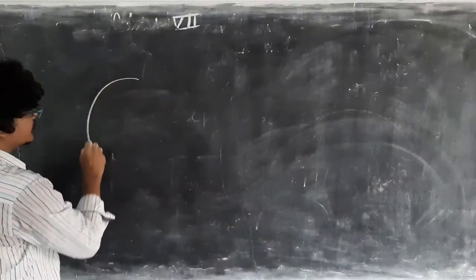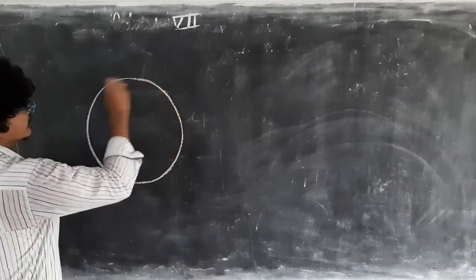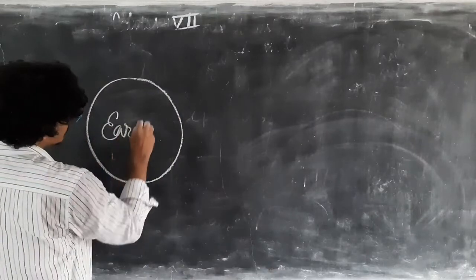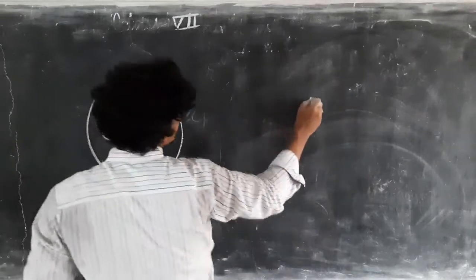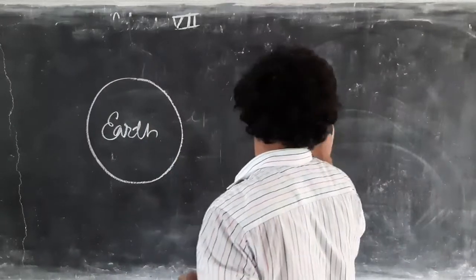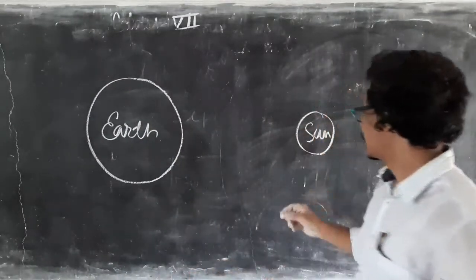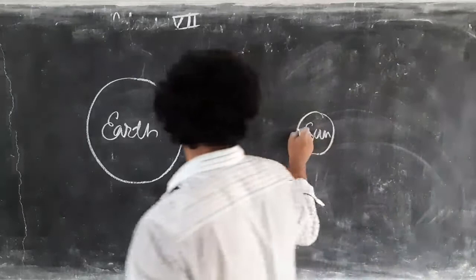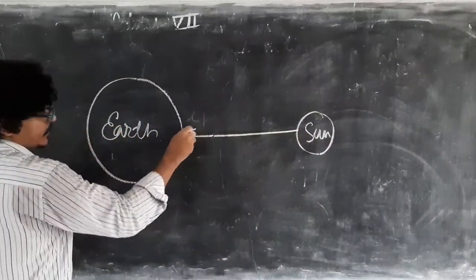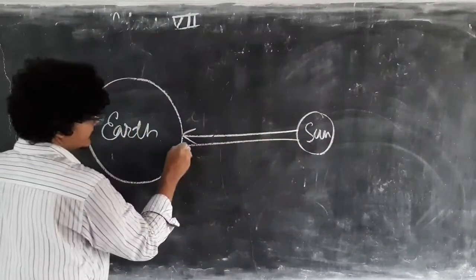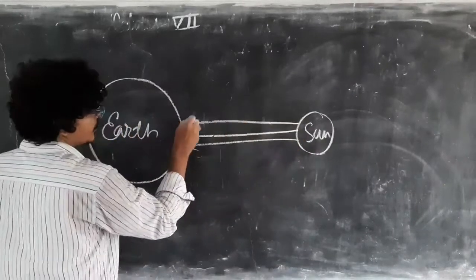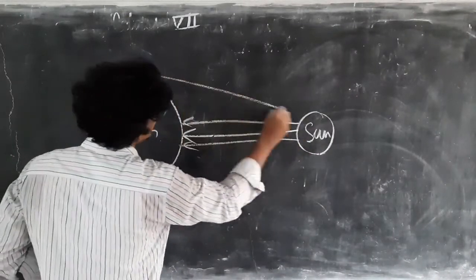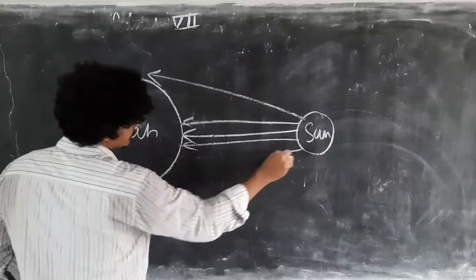See, if this is earth, and the sun will be somewhere here. Sun rays will fall directly in this region, but very few sun rays will come to the pole region.